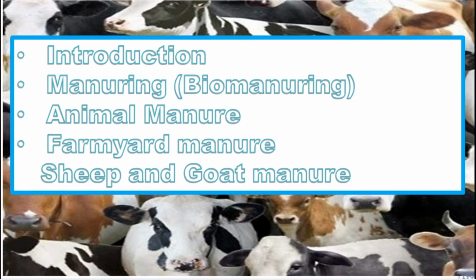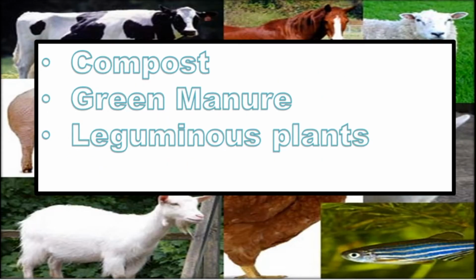Introductions of manuring, animal manure, farmyard manure, sheep and goat manure, compost, green manure, legume plants. These are the titles we are going to study.